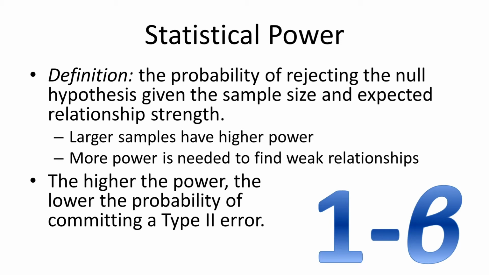So going back to what I was saying earlier, when you lower that alpha level, you're actually increasing the chances of a type 2 error. But you can compensate for that by also increasing your sample size. So if you have a very low alpha and a very high sample size, then you'll have low chances of type 1 and low chances of type 2 errors occurring. You'll actually be able to find what you're looking for in most cases, assuming you did the research correctly.